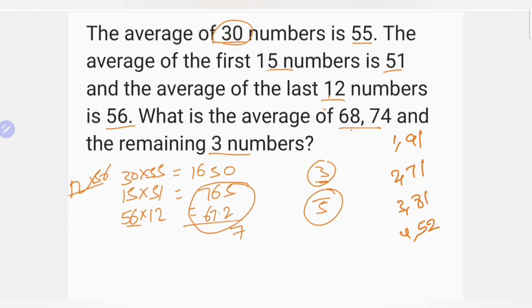Adding these two, 7, 3, 4. Difference of these two, 3, 1, 2. Clear? It is the average of 3 numbers. He can give 2 numbers, 68, 74.